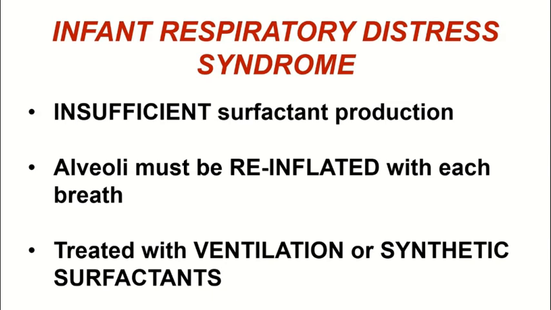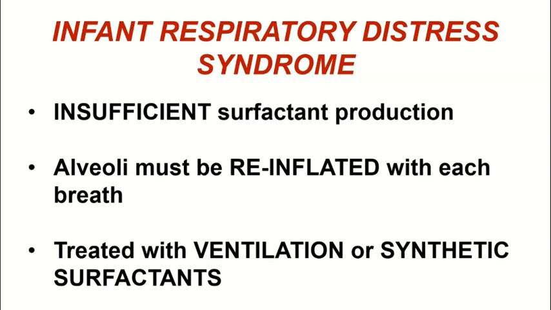Conditions like infant respiratory distress syndrome are present in infants that are born prematurely because it results from insufficient surfactant production. We see that fetal lungs do not produce enough surfactant until the last 2 months of development before birth. So as a consequence, if we're not producing enough surfactant, the alveoli must be completely reinflated after each breath, which is going to require a lot of physical effort.